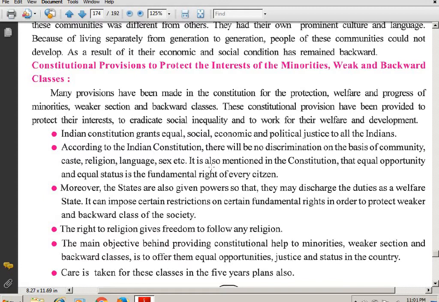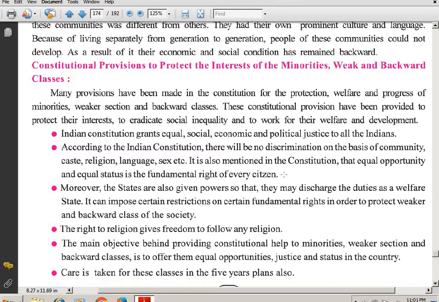According to the Indian constitution, there will be no discrimination on the basis of community, caste, religion, language, sex, etc. It is also mentioned in the Constitution that equal opportunity and equal status is the fundamental right of every citizen.